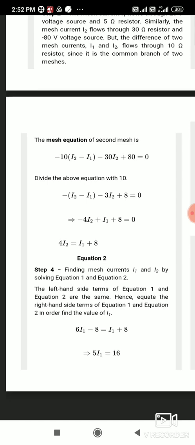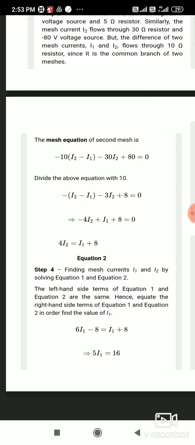Except that super mesh branch, the common branch between two meshes where the current source is present, you can keep that part as it is, and for the remaining entire loop, you can combinedly apply Kirchhoff's voltage law. And finally, according to the direction of the mesh current and the direction of that particular current source, you can get one more equation. After solving all these linear equations, you can get the answer.